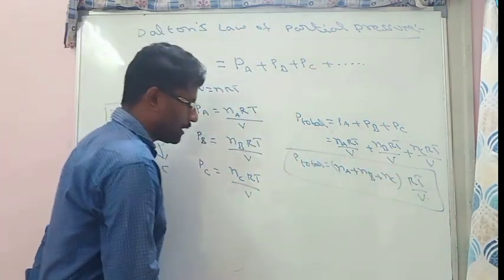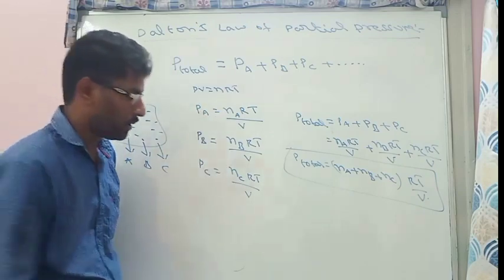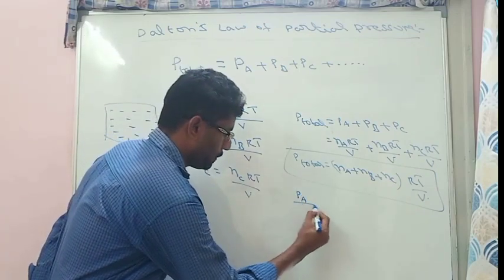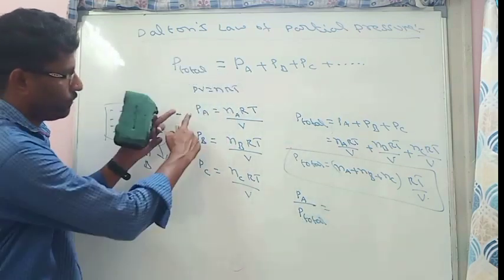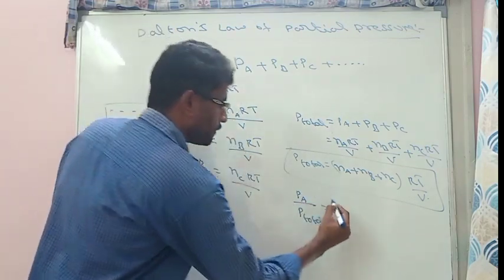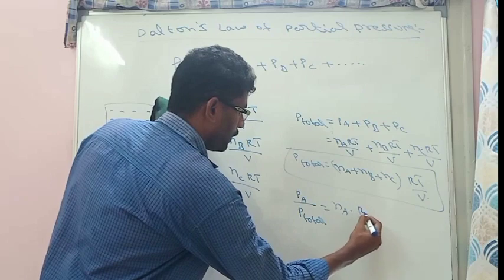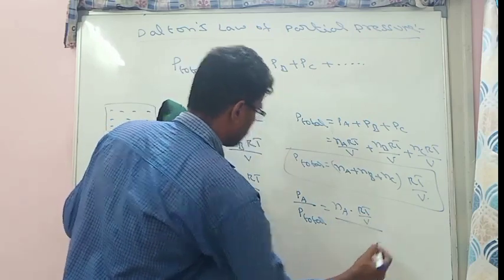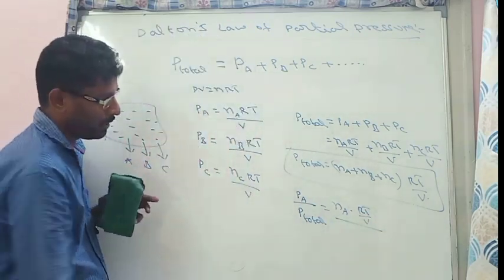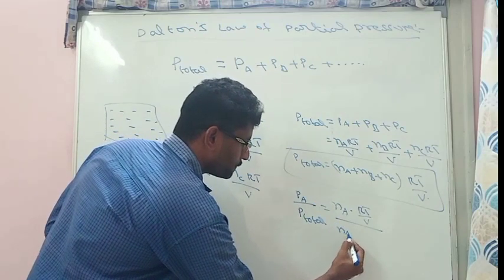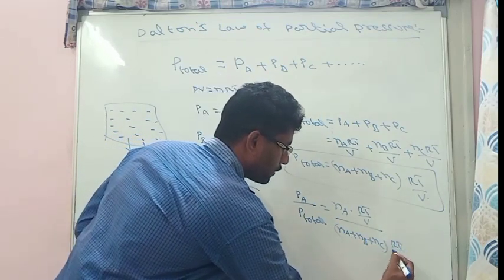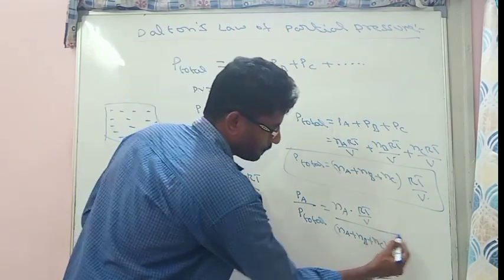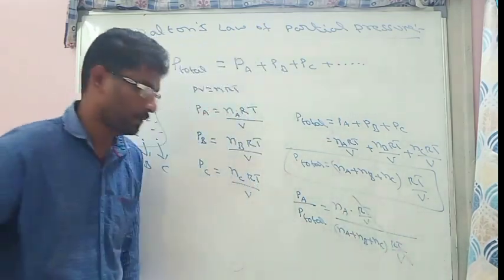If we take the ratio of PA by P total, the formula of PA is Na into RT by V, divided by P total, which is Na plus Nb plus Nc into RT by V. So RT by V cancels.